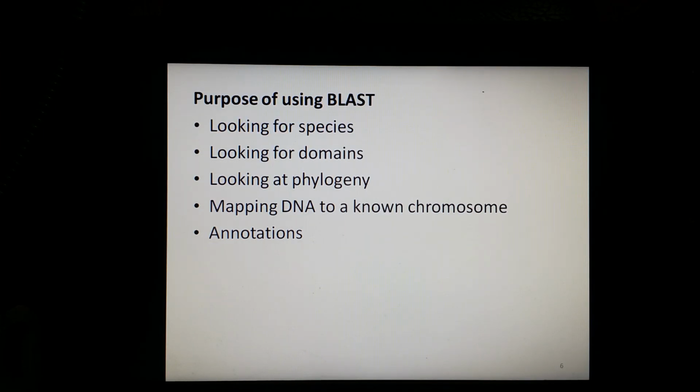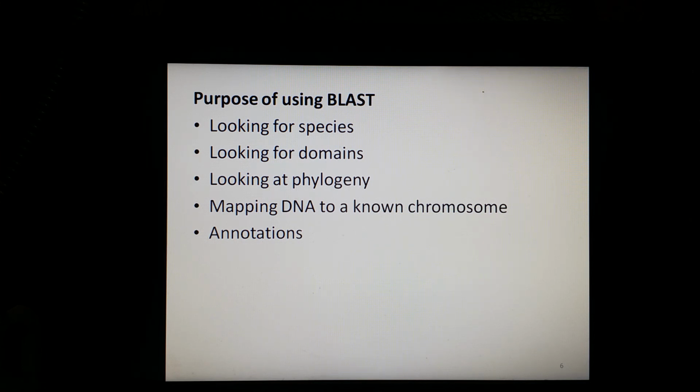Now let's discuss why we use BLAST. We have discussed its function, but what is the purpose of using it? Number one is looking for species. For example, if you are sequencing DNA from an unknown species, BLAST may help you to identify the correct species or homologous species.